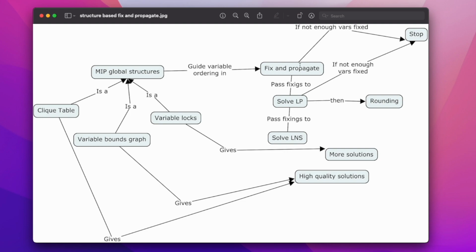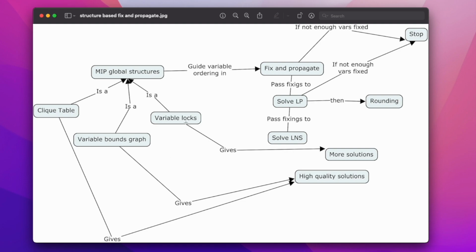And once I do this fix and propagate, if not enough variables are fixed, then I stop, but otherwise I pass whatever has been fixed to an LP. I solve the LP, and then I try to do the rounding part. If I still don't have a solution, then I pass this fixing to solve the large neighborhood search, LNS, and after that I can't really do much. So that's the overall structure of this fix and propagate heuristic, which is guided by this global structure.